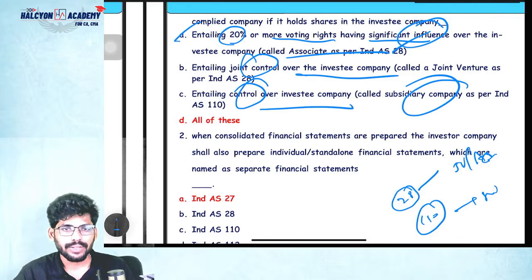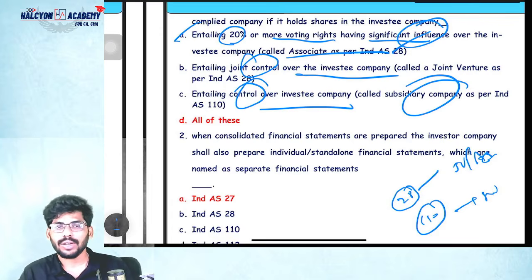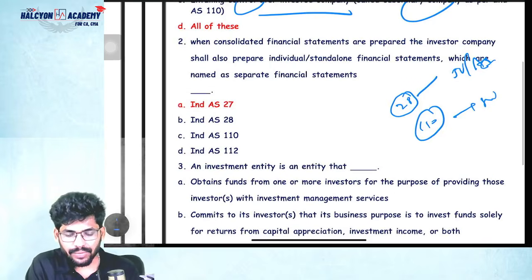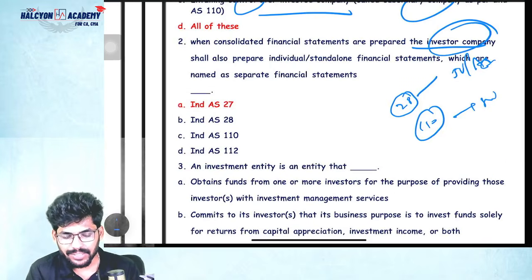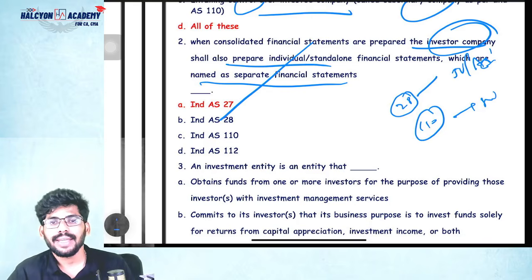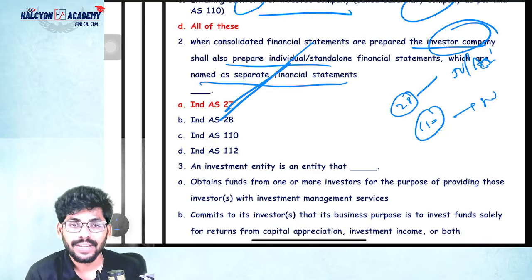Yes, I need to consolidate that as per Ind AS 110 because it is a subsidiary company. For example, if I have only a 25% associate company, yes, I need to consolidate, but as per Ind AS 28. When consolidated financial statements are prepared by the investor company, it shall also prepare individual standalone financial statements, which are named separate financial statements as per Ind AS 27. Yes, SFS, standard number Ind AS 27.